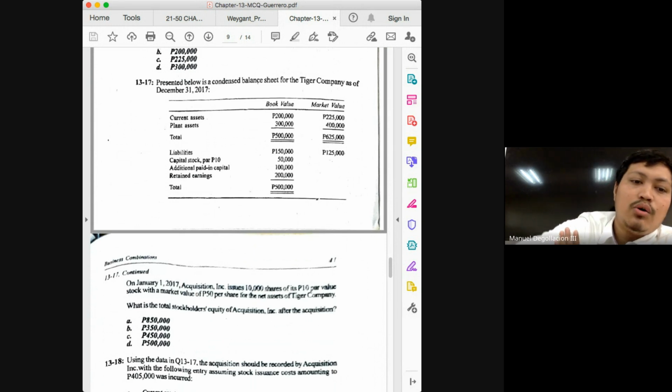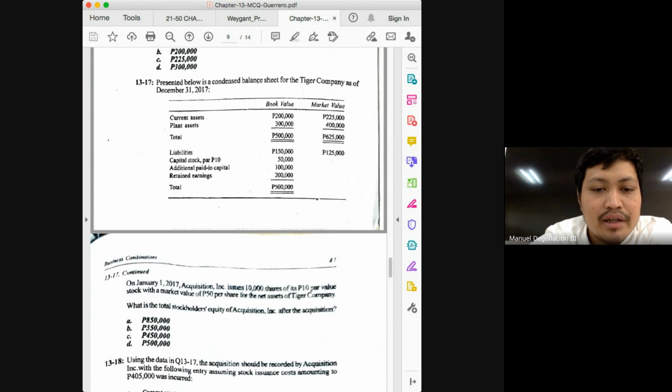13-17, what is the stockholders' equity of Acquisition Incorporated after the acquisition? Okay, what are we supposed to remember for shareholders' equity after the acquisition, class? Is it the equity of the acquirer plus the equity of the acquiree? No, if it's equity, class, it's only the equity of the acquirer. And then, focus then on the acquirer. Who is the acquirer here?